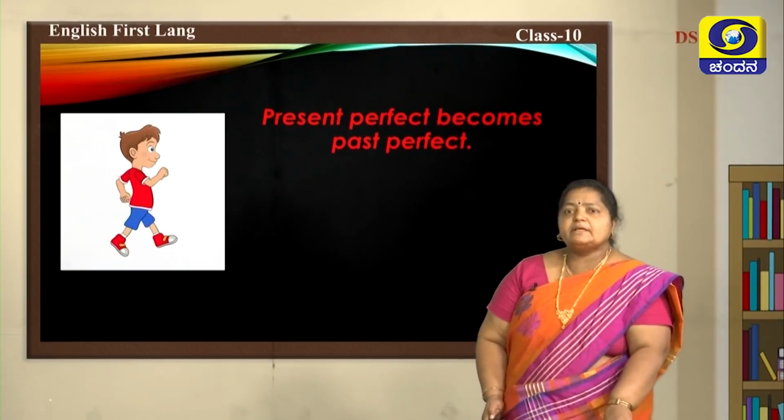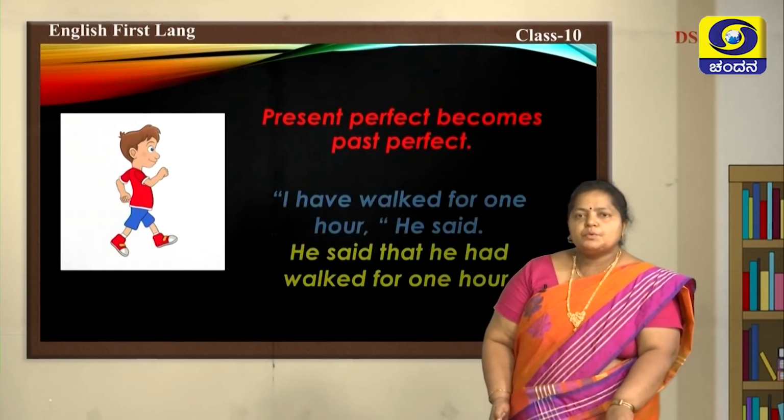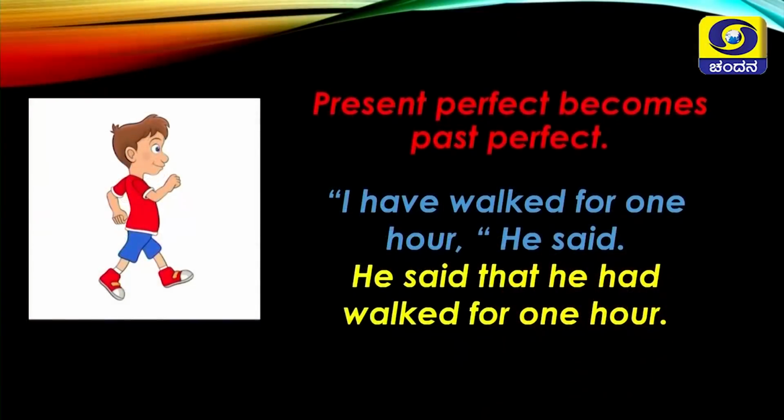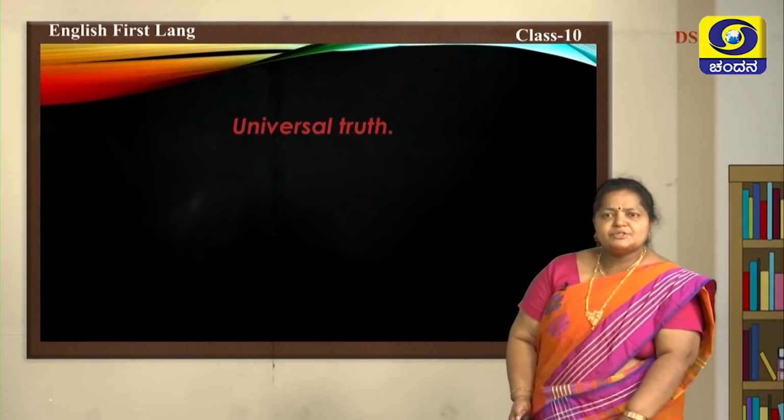Present perfect becomes past perfect. How? "I have walked for 1 hour," he said. Here you see, "I have walked for 1 hour," he said. How will you report it? He said that he had walked for 1 hour. Got it?